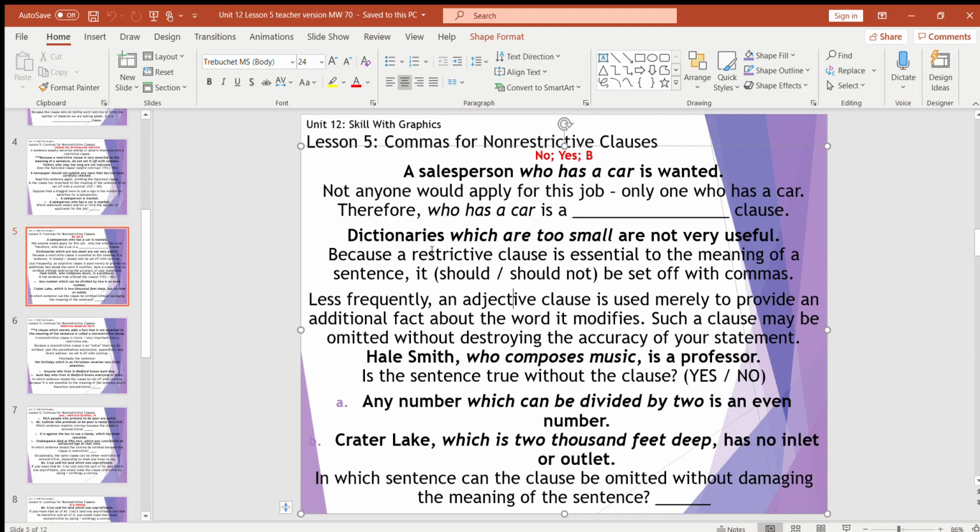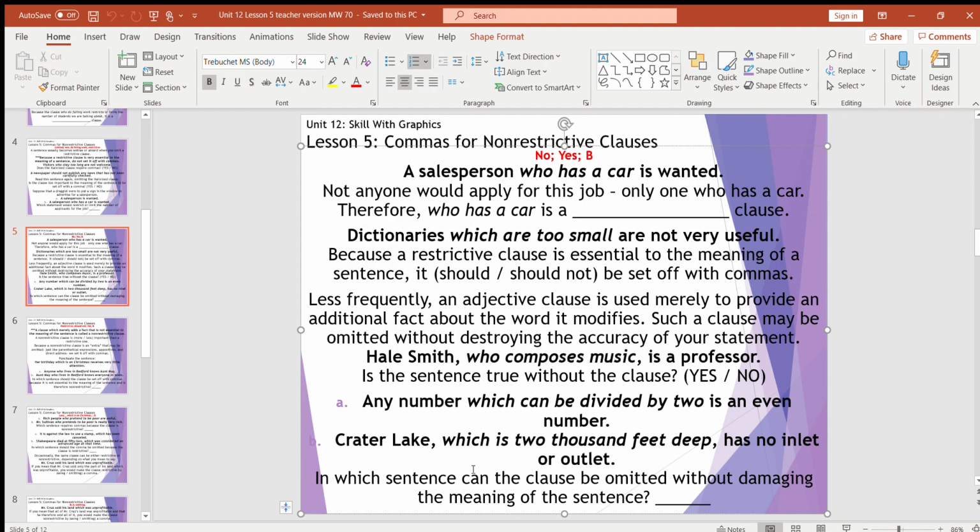So if we have "Hal Smith, who composes music, is a professor," is the sentence still true when we take out this little adjective clause? Yes. Hal Smith is still a professor. The fact that he composes music, sure, that's great, but it's not the most important thing in this sentence. It's not important to knowing who he is, so therefore, commas go around it.